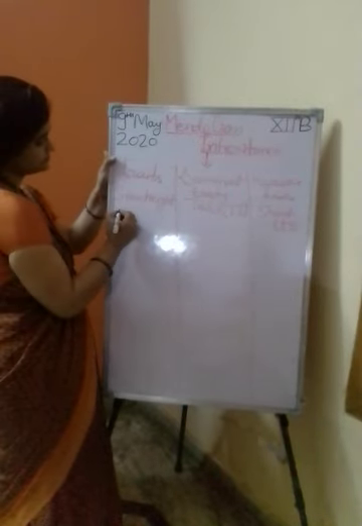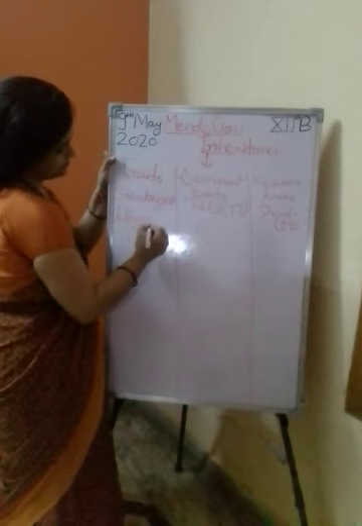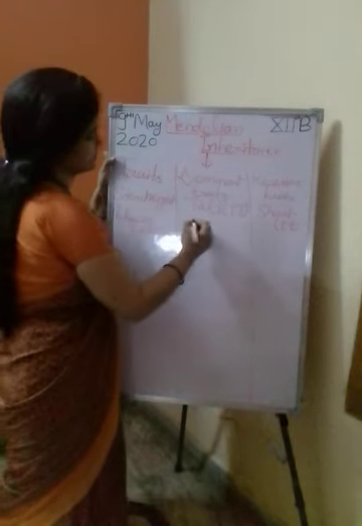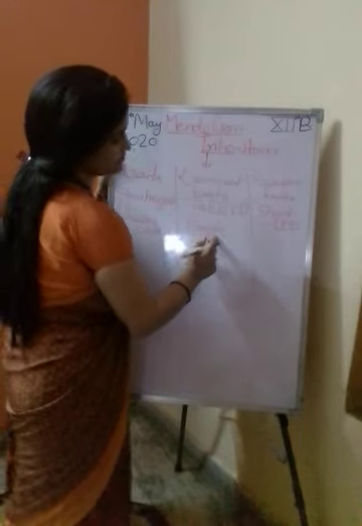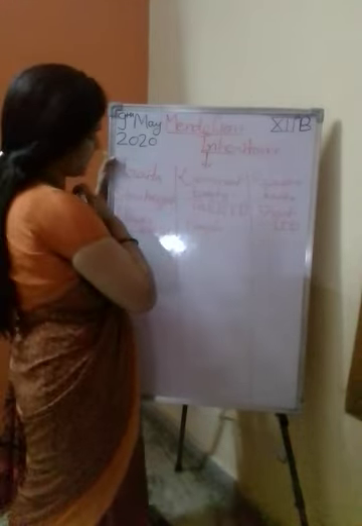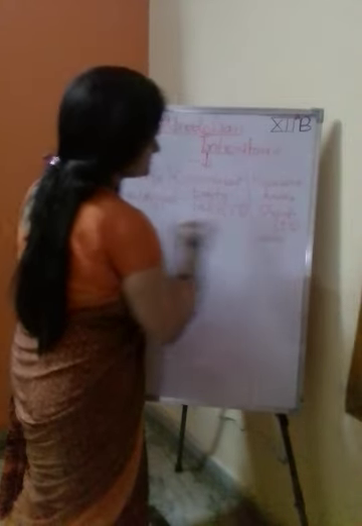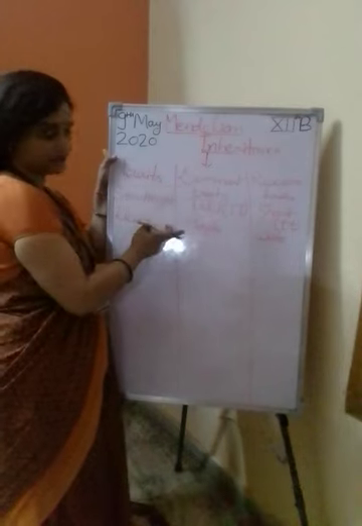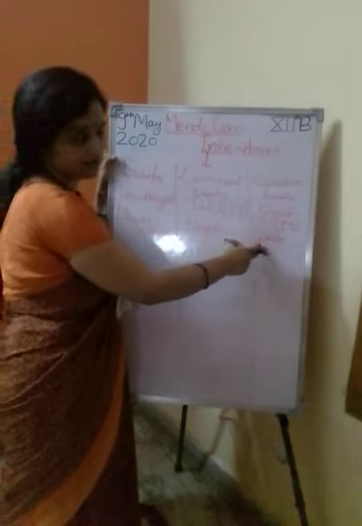Now flower color. Purple is the dominant trait. Purple flower color is dominant and white is recessive. Dominant trait, purple color, expresses itself, but white color does not express itself.